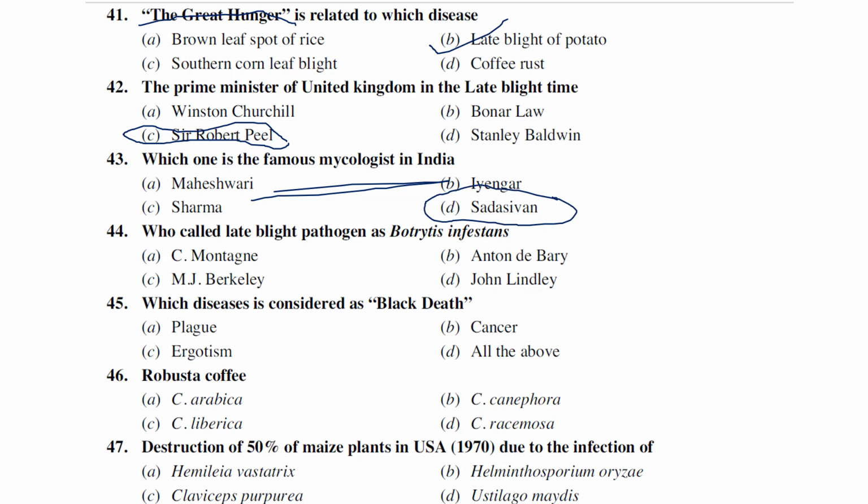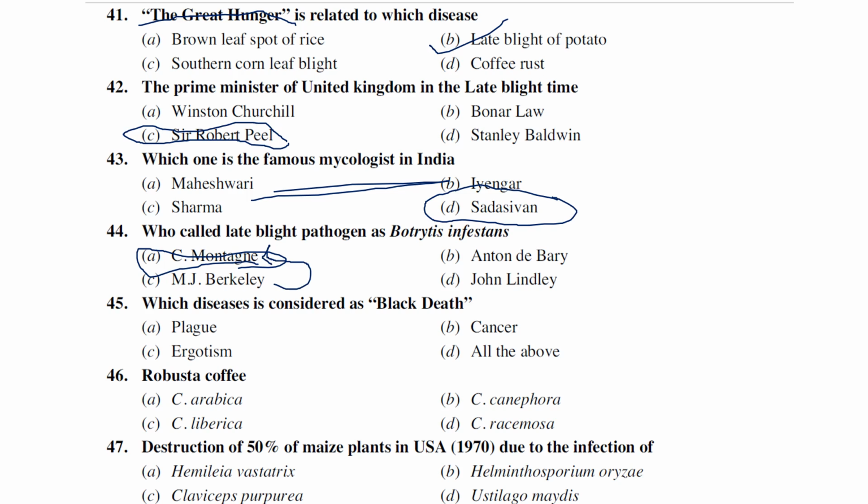Who called the late blight pathogen Botrytis infestans? Montagne, Anton de Bary, Berkeley, and John Lindley. So Montagne named this pathogen of late blight of potato. Actually, Berkeley sent a couple of samples to Montagne, and at that time Montagne was also working on late blight of potato.